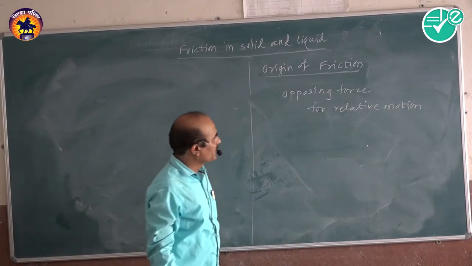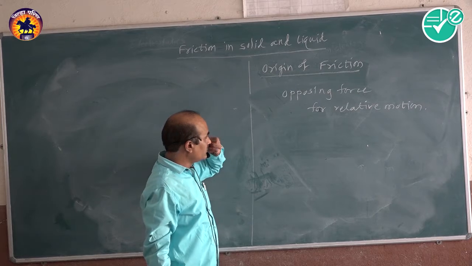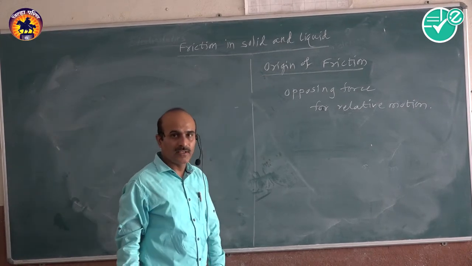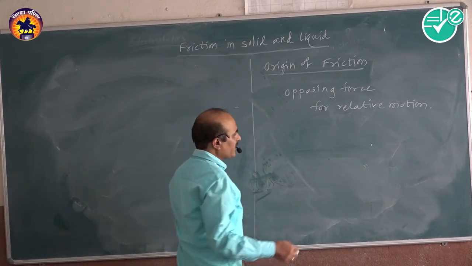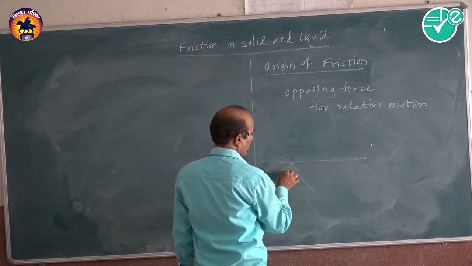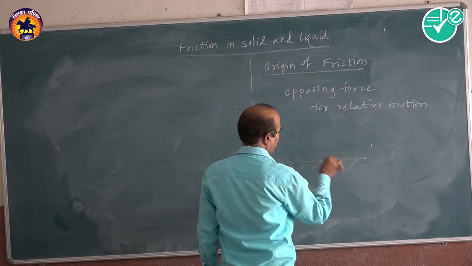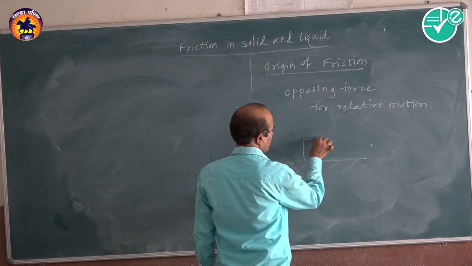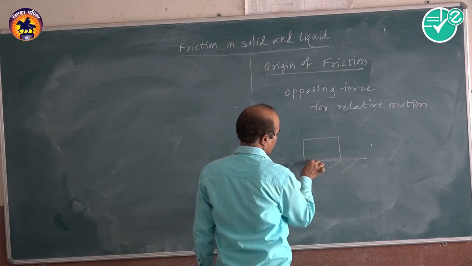So, where is the origin of friction? Again we take one example, a block or a box which is kept on a surface.